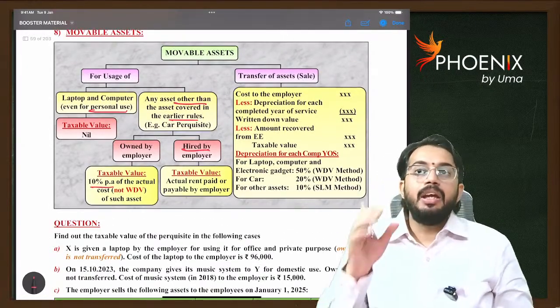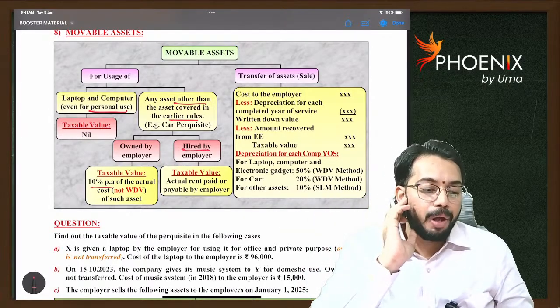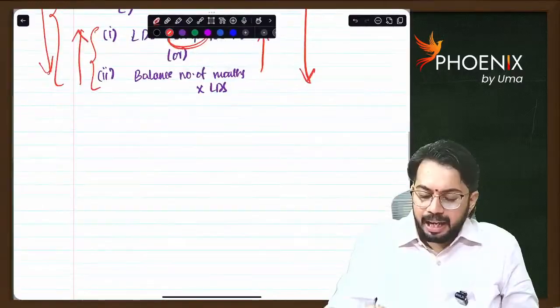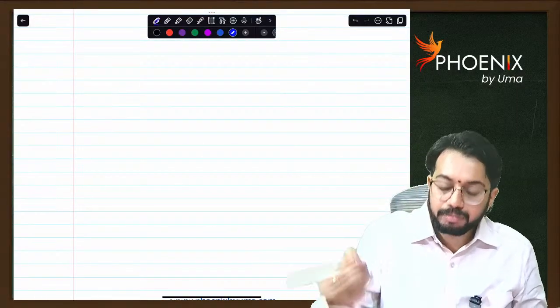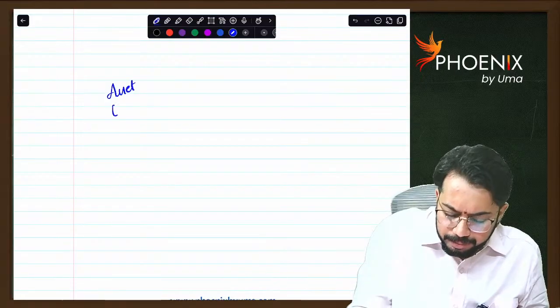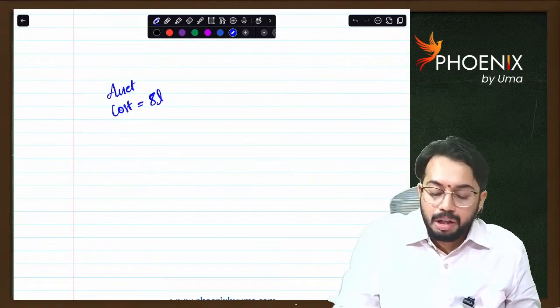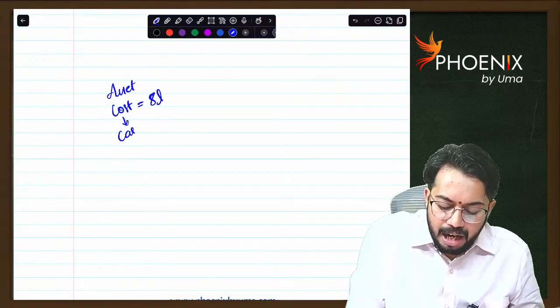Now, see, an asset owned by the employer is transferred to the employee. Let's say I will tell one small example. Asset cost is 8 lakh rupees. Now, this asset is basically a car.